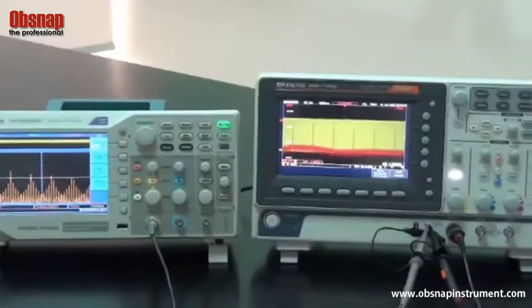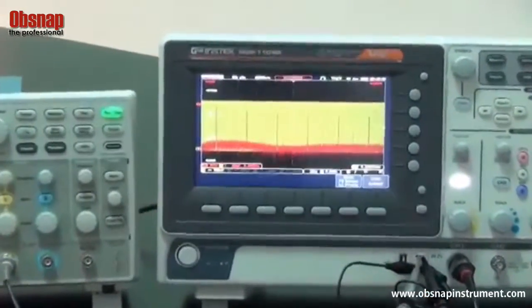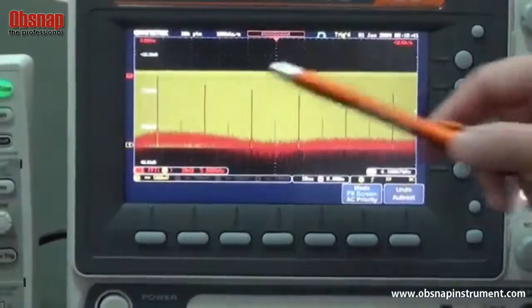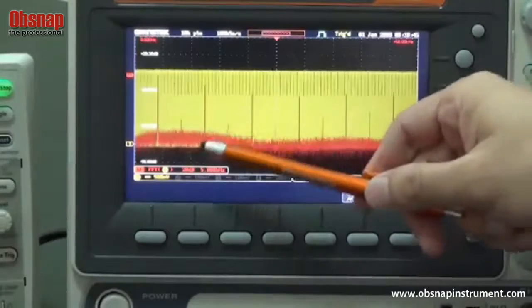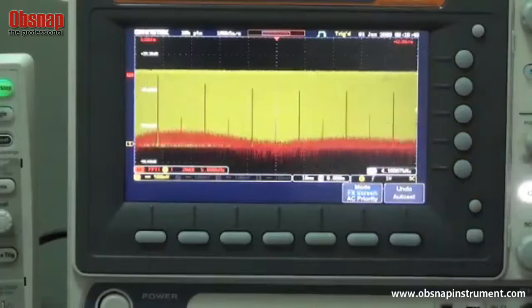You can see that with 1 mega point display capability, the GDS 1000B not only shows the odd number harmonics 1, 3, 5, 7, but also the even number harmonics 2, 4, 6.